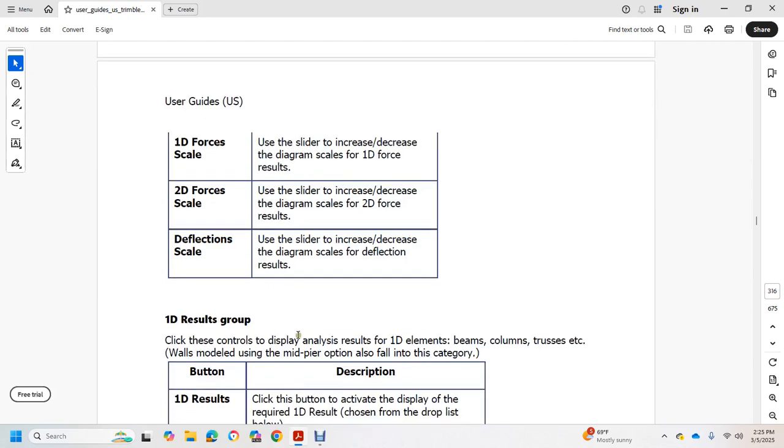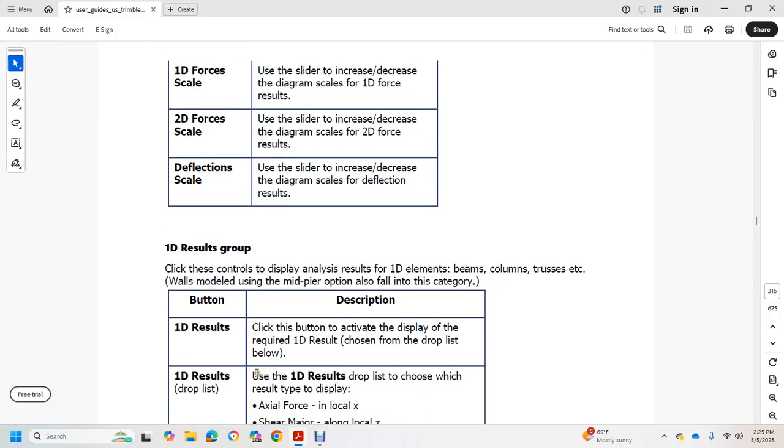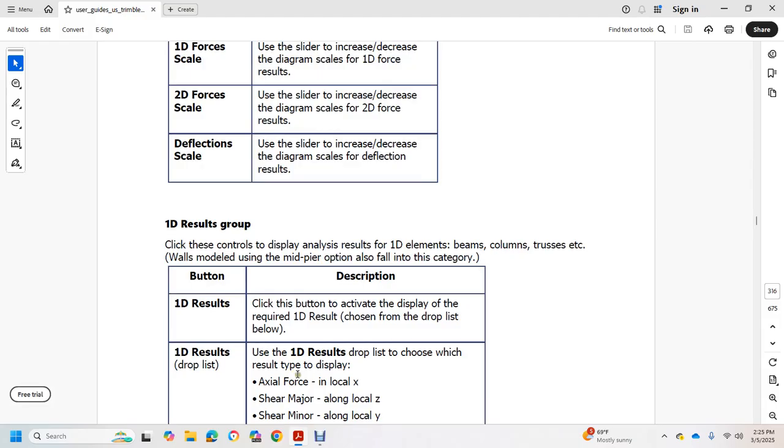1D result group: click this control to display the analysis result of the 1D elements, beam, column, thrust etc. Wall beam, spandrel and mid-pier options also fall under the category of 1D result. Click this button to activate the display of the required 1D result selected within the drop list below, the 1D result drop list, which selects the result type to display.